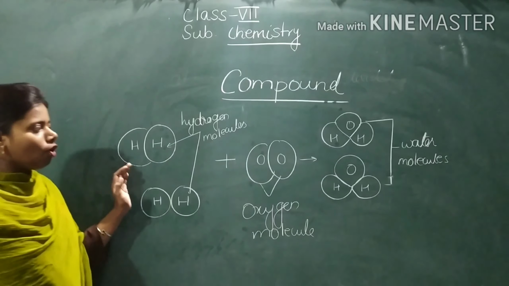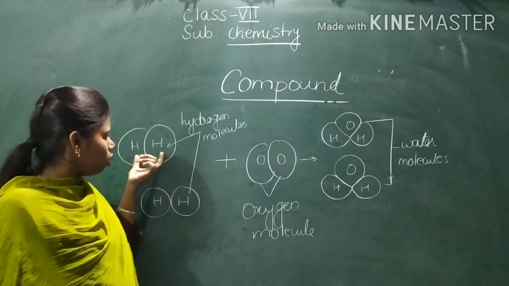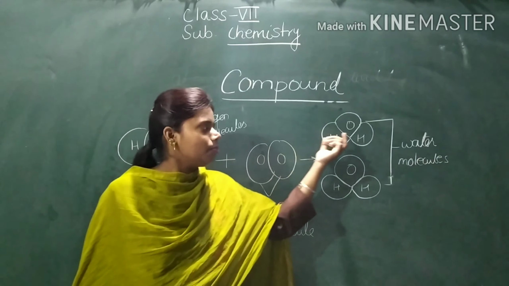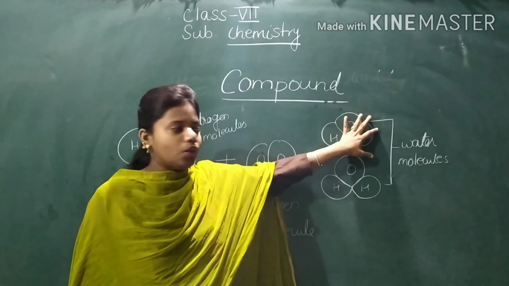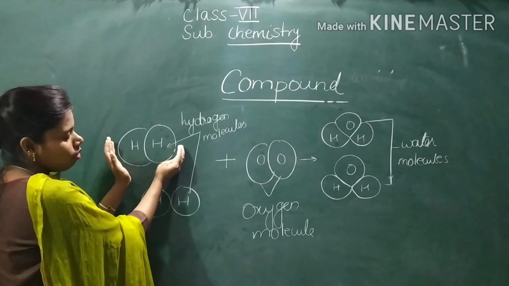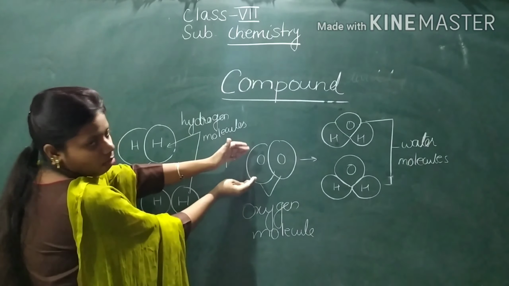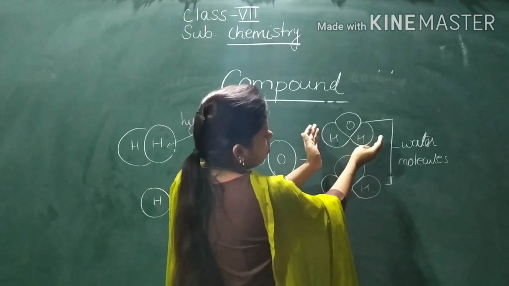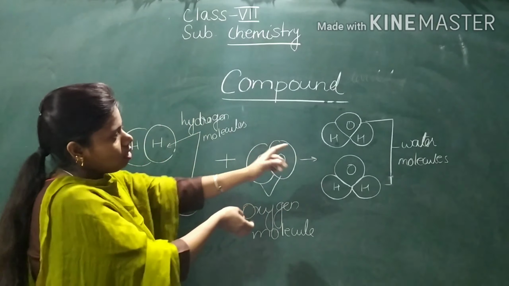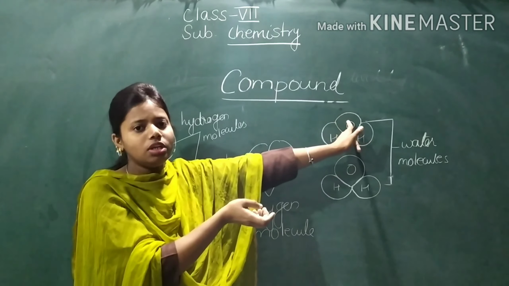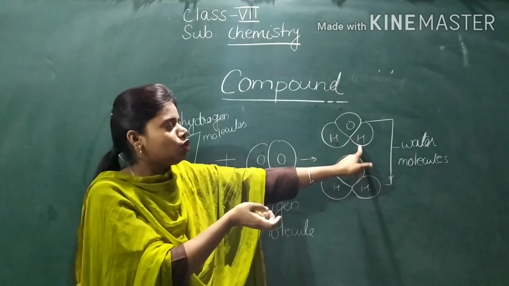Now this hydrogen molecule will combine with one atom of oxygen. What will it form? It will form one water molecule. So this hydrogen molecule will combine with one atom of oxygen and form one water molecule. Can you see? 2H means H2, and one O, that means H2O.